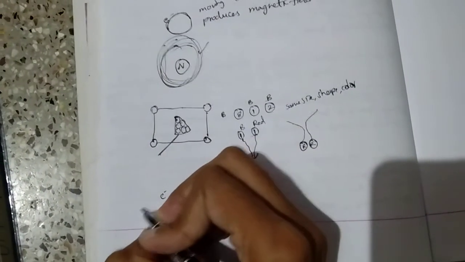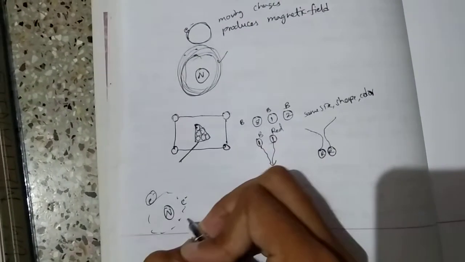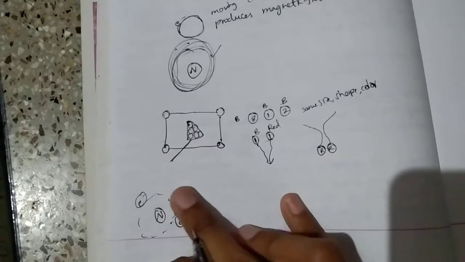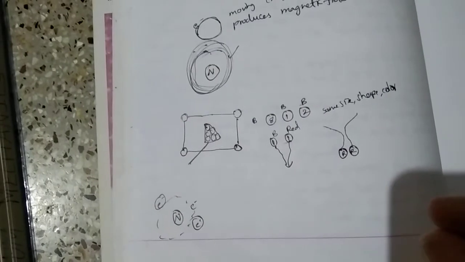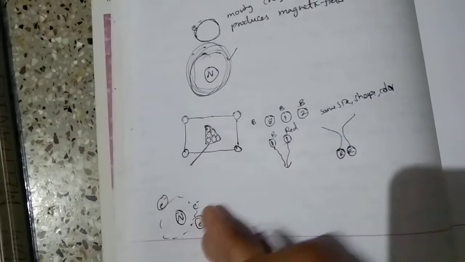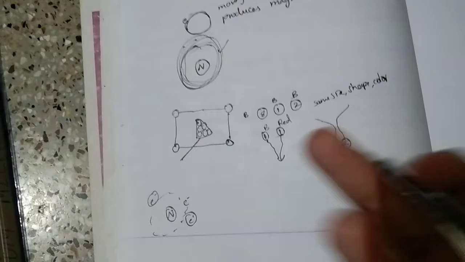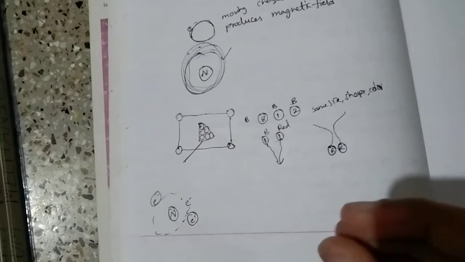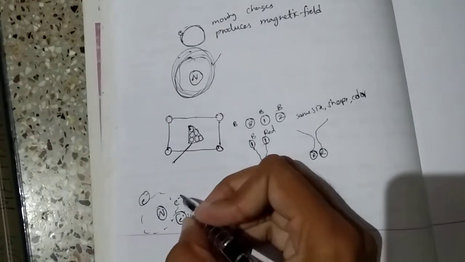Suppose electrons reside inside the atom, around the nucleus. This is some atom and these are its electrons. Some electrons will be revolving around the atom. We cannot see an electron with our naked eye. In order to see anything, we need to pass light on it; with the help of light only can we see objects. When light falls on an object, it gets reflected back, and by that reflected light we can observe objects, but we cannot see electrons. They are very, very small particles. So we cannot give numbering to them either, saying this is the first electron, this is the second electron.